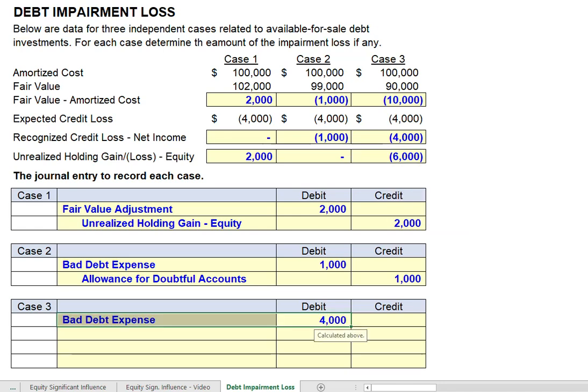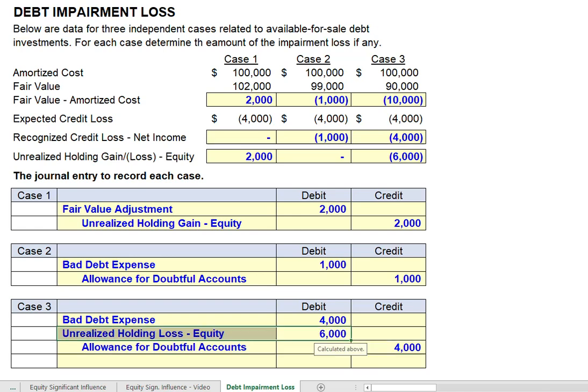So in terms of our journal entry, the credit loss, we debit bad debt expense for $4,000, and we credit the allowance for doubtful accounts. We set up that allowance. For the unrealized holding loss, we record an unrealized holding loss debit of $6,000, which again becomes part of other comprehensive income in the equity section, and we credit the fair value adjustment for $6,000.